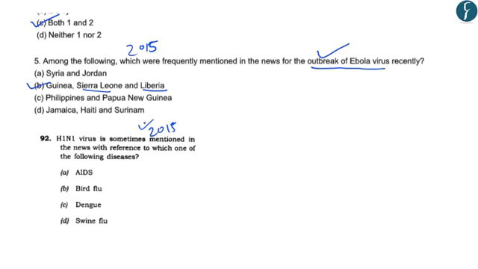Further, in the year 2015, another question was asked related to the outbreak of H1N1 virus. So the question asked, H1N1 virus is sometimes mentioned in the news with reference to which one of the following diseases? So it was a very simple and straightforward question related to the H1N1 virus. And the correct answer in this case was D, that is, it is related to swine flu. So these are the three types of questions that can be asked on major disease outbreaks.